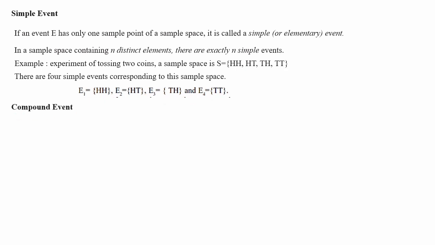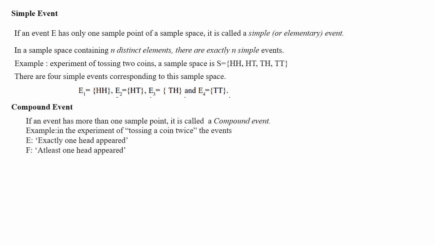Next is compound event. Compound event means if an event has more than one sample point, it is called a compound event. When we take a sample space here, HH, HT, TH, TT, each element is called a sample point. And if an event has more than one sample point, 2, 3 or 4, it is called a compound event.